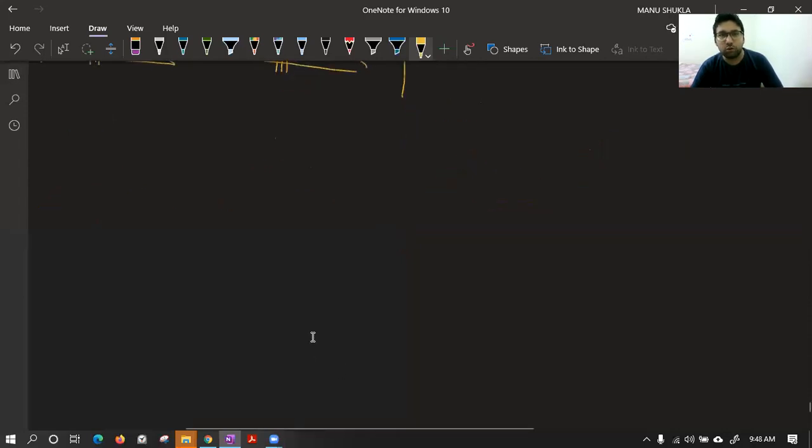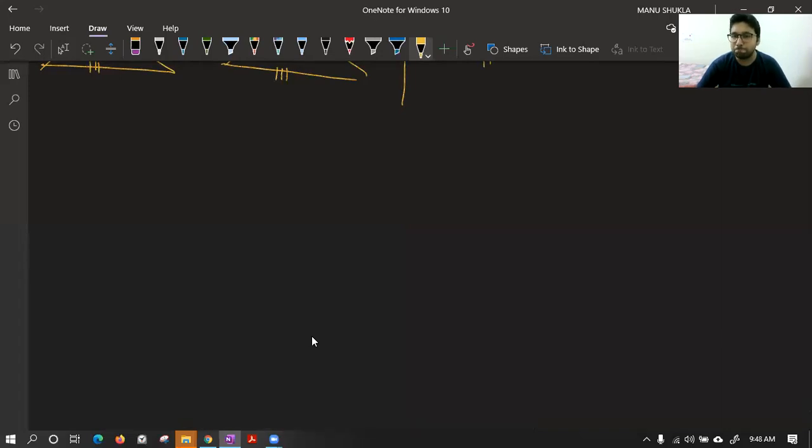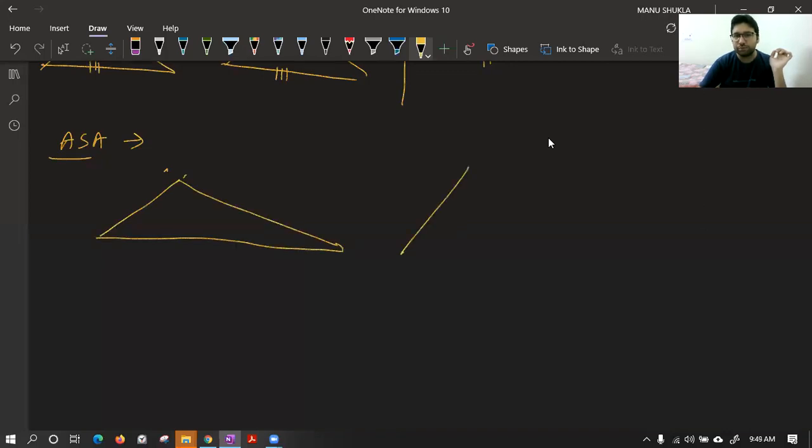Now, the third one, class, after triple S and this one, we have angle side angle. Class, it is similar. Last time we had two sides and angle in between. This time we have two angles equal and side in between. So class, it is similar if you have two triangles such that their two angles are equal.